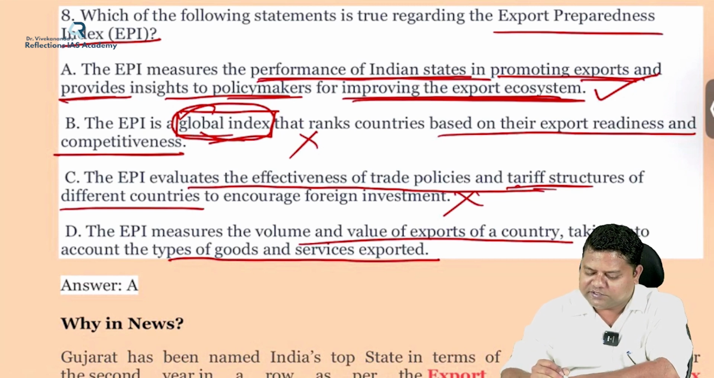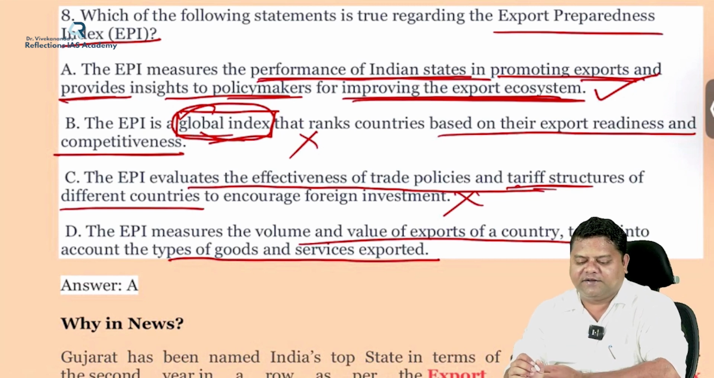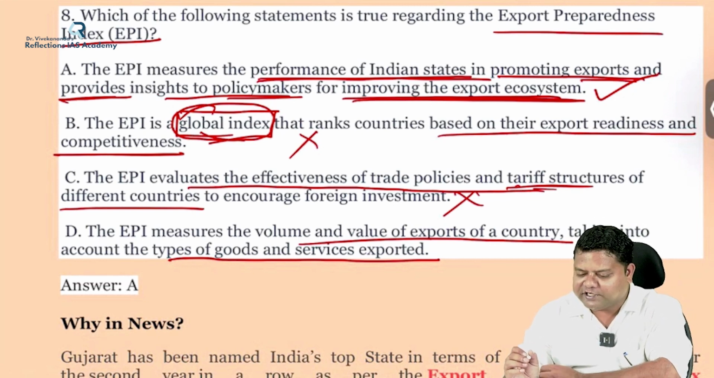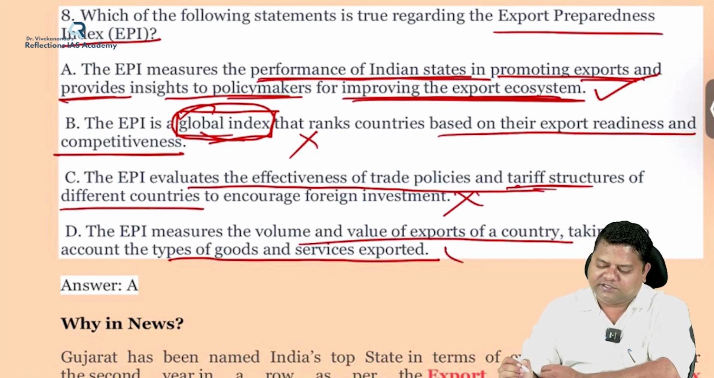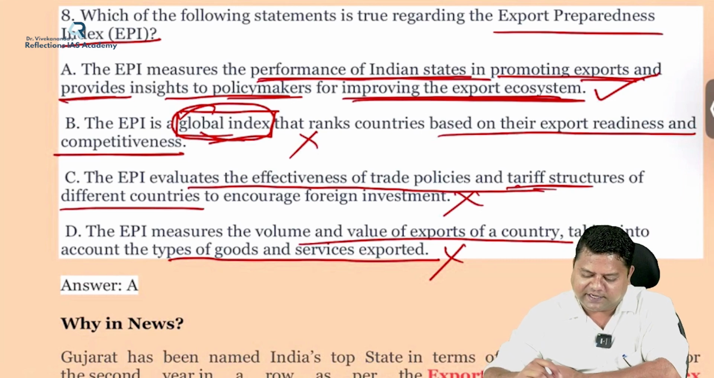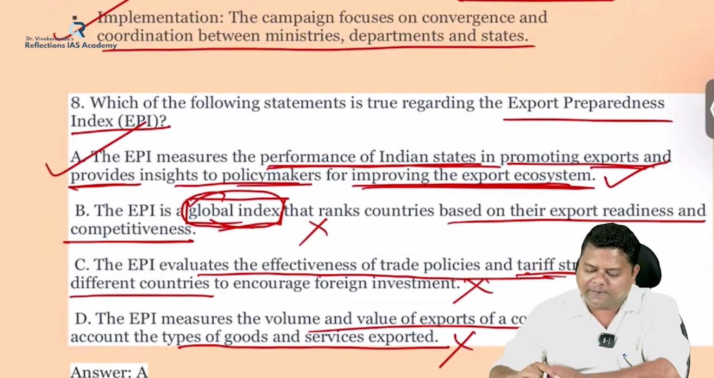Fourth is wrong because once again, EPI does not measure any volume or value of exports of a country, etc. So that's why this is a wrong statement. Hence, the correct answer for this question is option A.